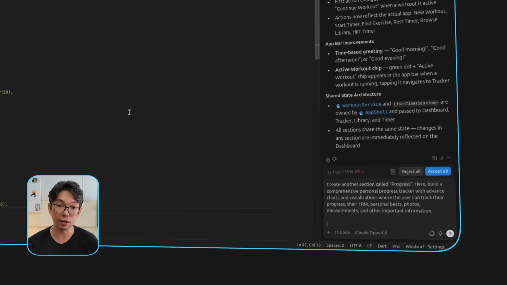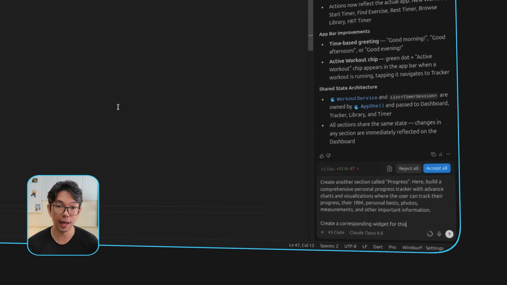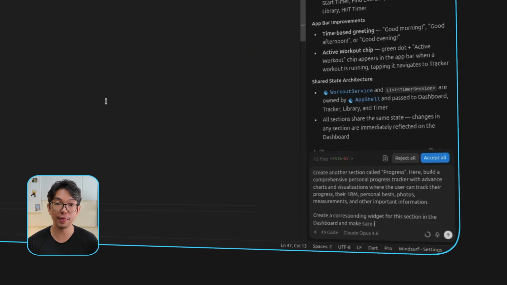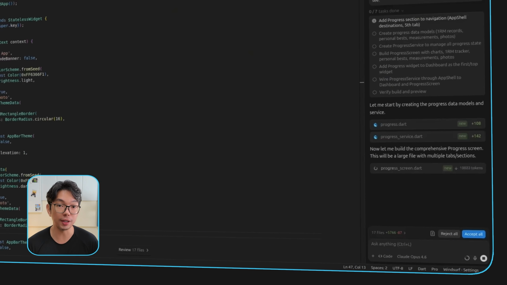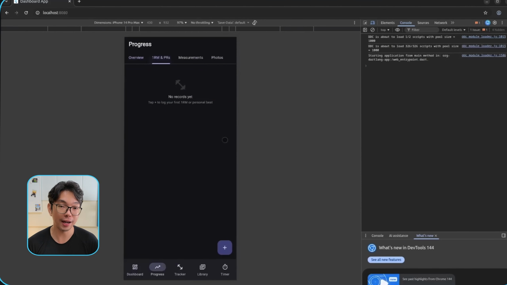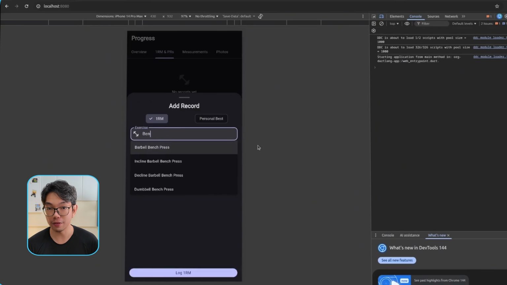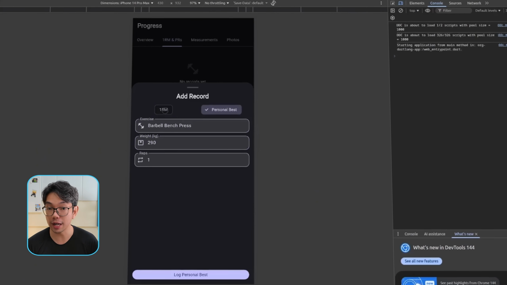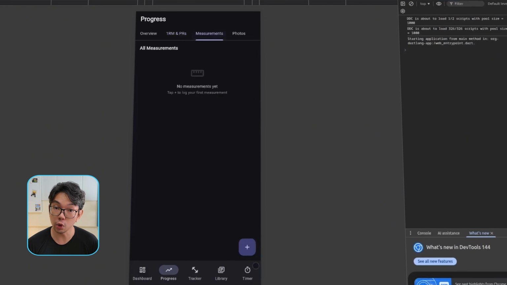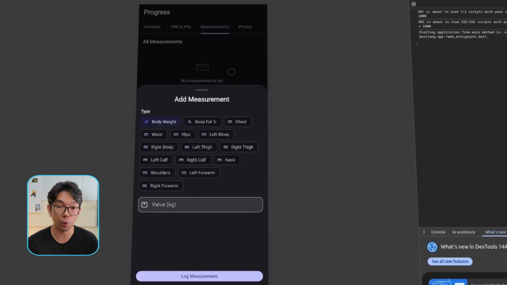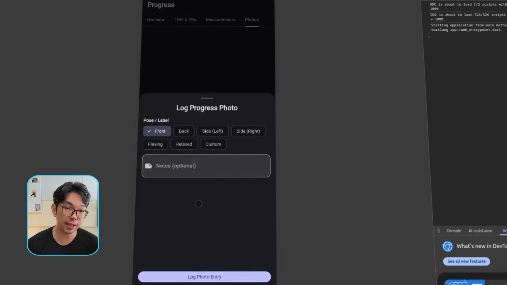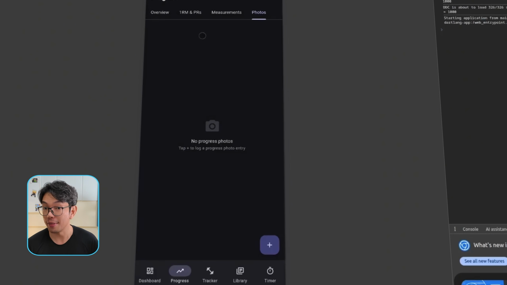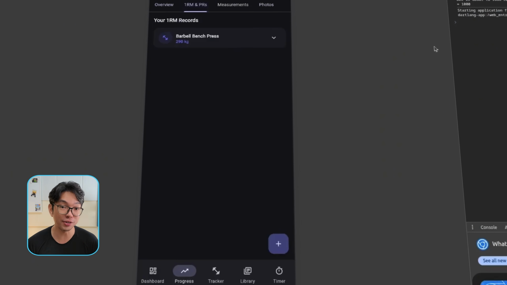Create a corresponding widget for this section in the dashboard and make sure it's the first one the user can see. So here you can see a new progress section added to our navigation. Inside of it, there are charts and visual elements that allow users to track different types of data over time. The dashboard now also includes a widget for this section placed right at the top here, so it's the first thing users see when they open up the app. And the app can now help users visualize their journey.